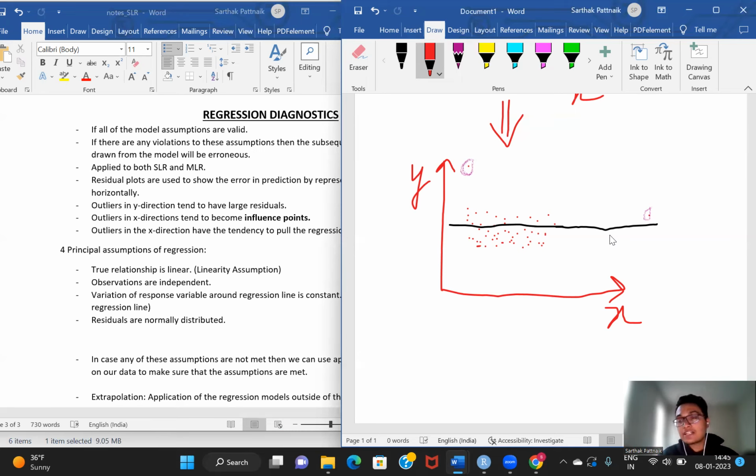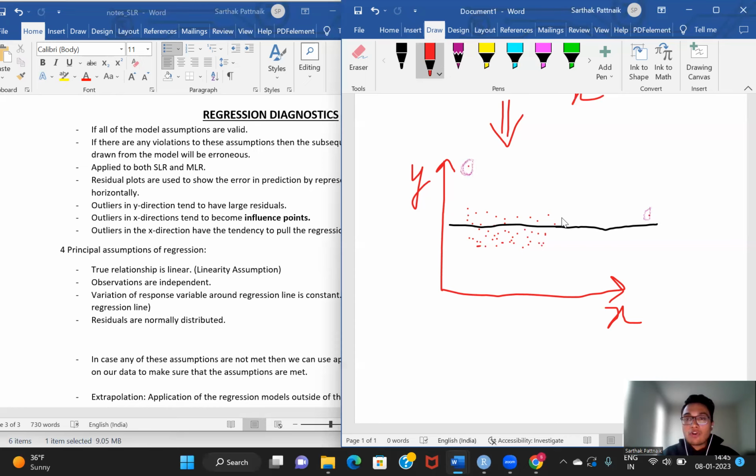So let me once again reiterate: an outlier in the y direction tends to have large residual values, and in the majority of cases, they can be eliminated right at the onset. However, an outlier in the x direction has a tendency to pull the regression line towards itself, therefore it cannot be directly eliminated. We must remove that outlier, check the impact of removing that point on the regression line, and finally take a decision whether we want to remove it or not. Okay.